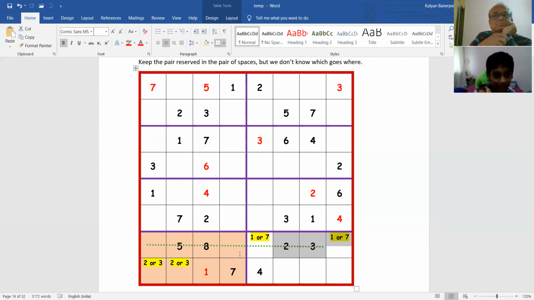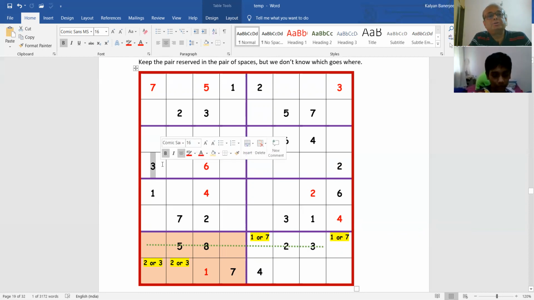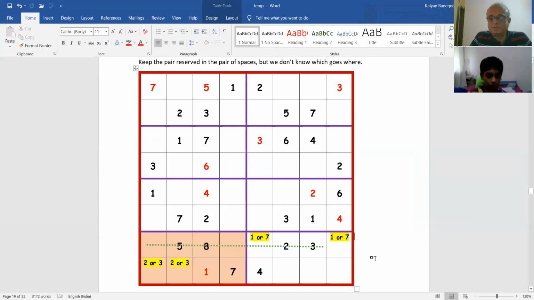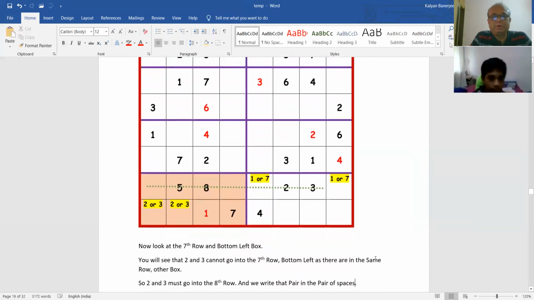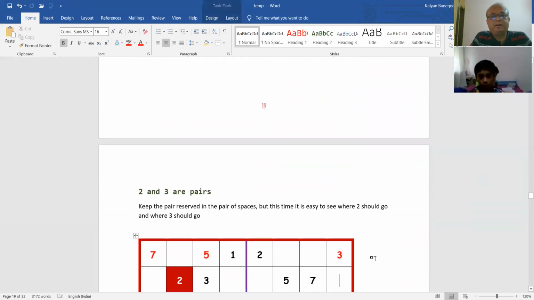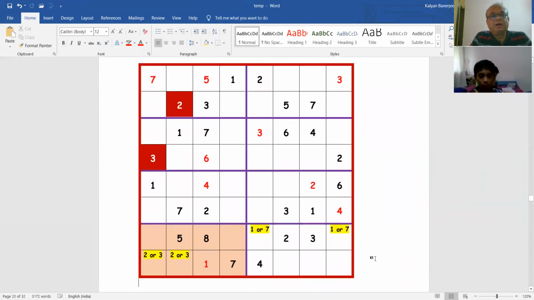Because it has a 3 upside in the left side. Because there's a 3 here, this one cannot be 3. So it has to be 2. Similarly, you have a 2 here, so this one has to be a 3. Got it? You noticed it, right? That's how it works. So this is the 2 and 3 that you noticed.